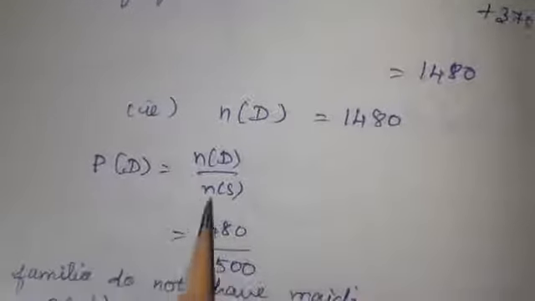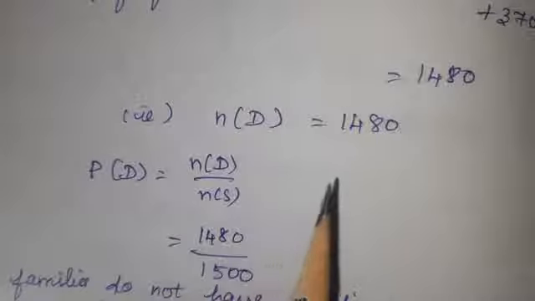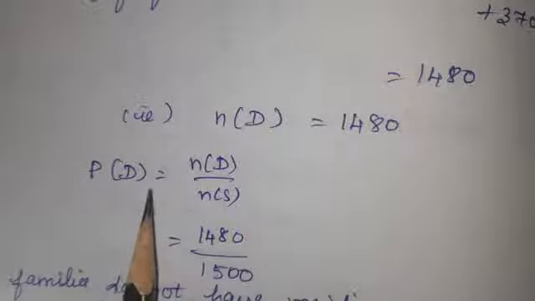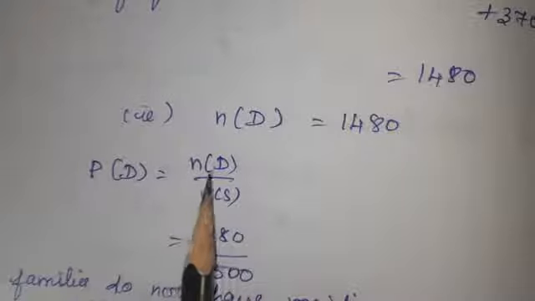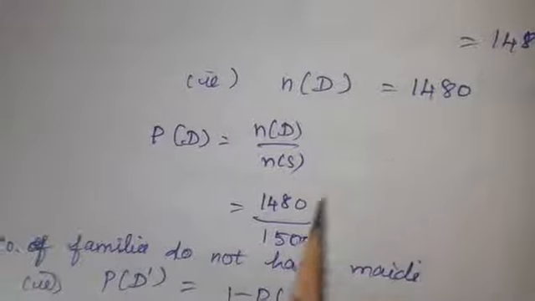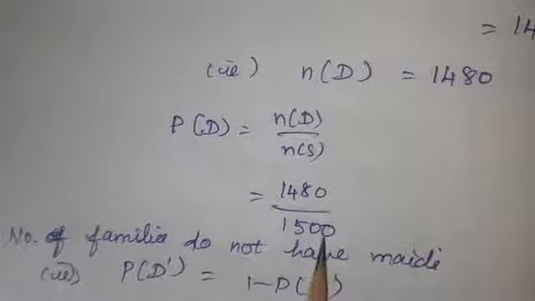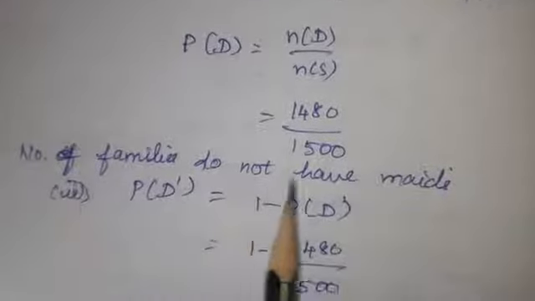Now for those who are working, the number of families having maids, the probability of having maids is P of D is equal to n of D divided by n of S is equal to 1480 divided by 1500. Our question is asking for no maids, the number of families that do not have maids.